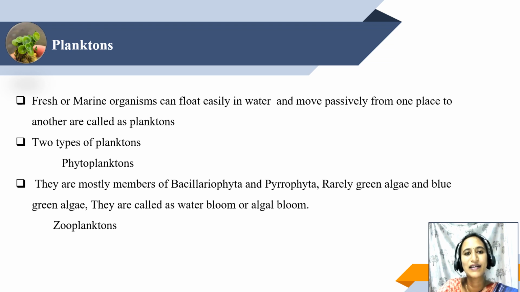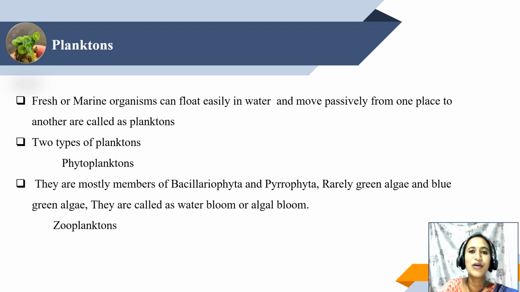Okay, let's know about planktons. What do you know about planktons? Planktons are the first food material for any organism that lives in the ocean or freshwater bodies. These planktons move from one place to another based on the flow of water. There are two types of planktons, phytoplanktons and zooplanktons.